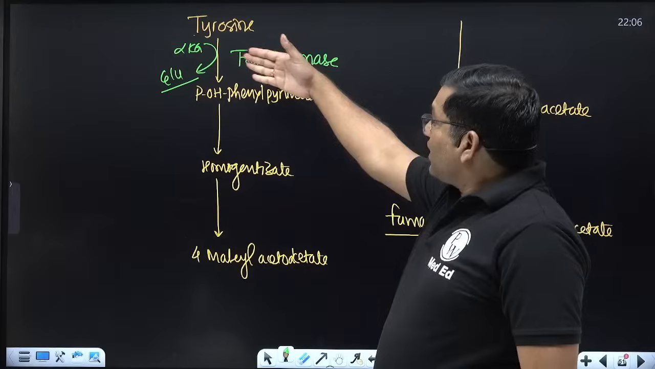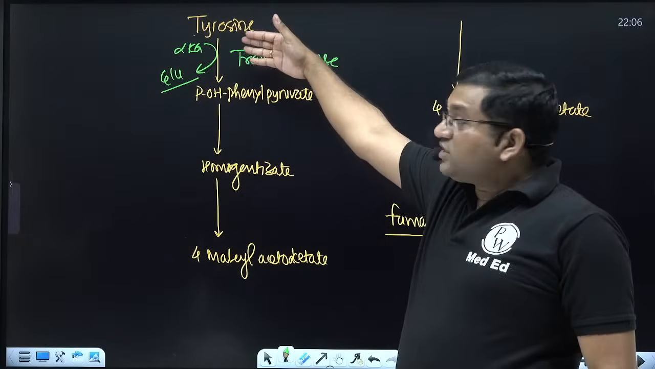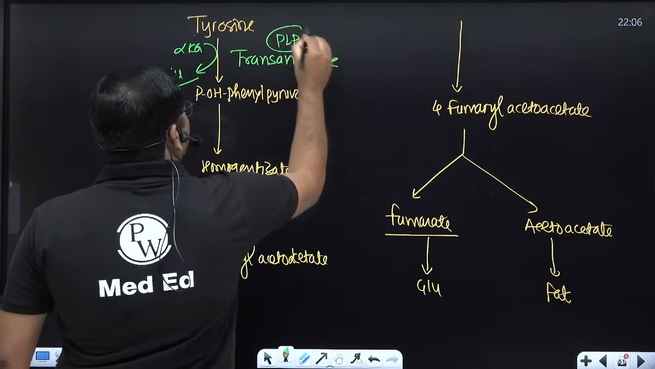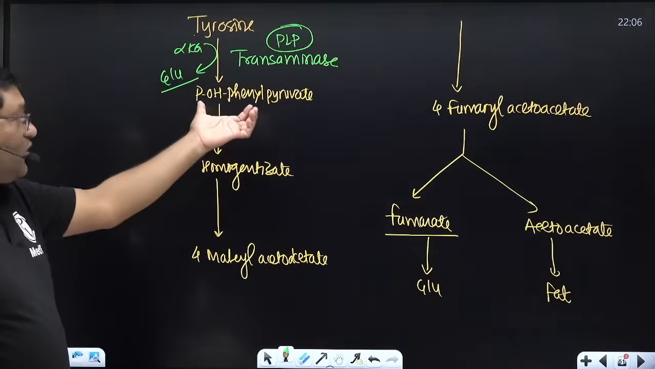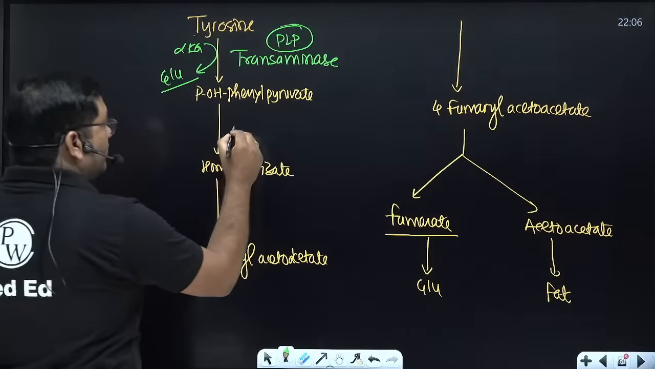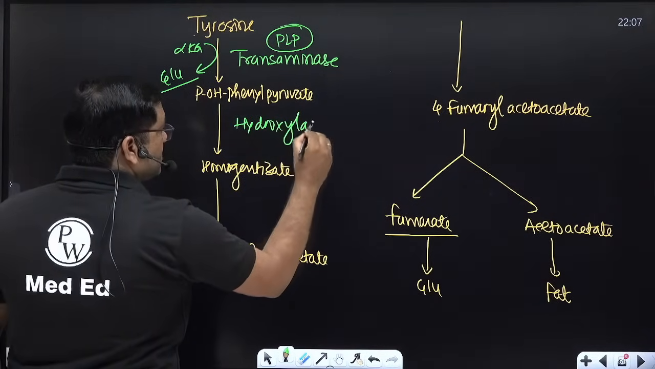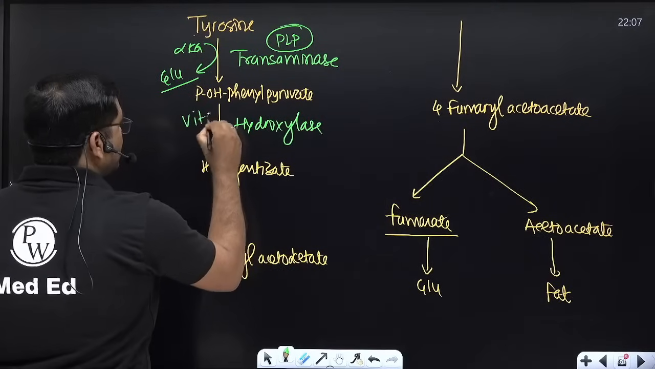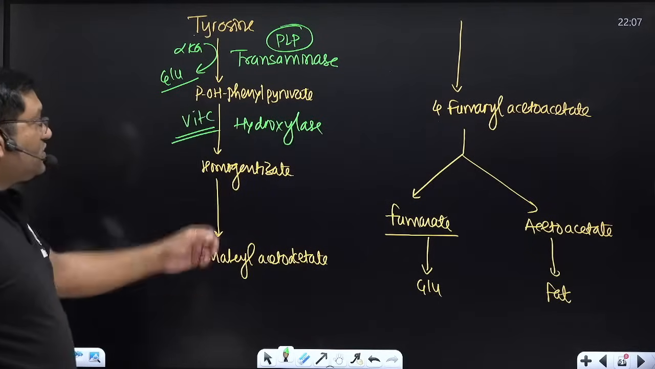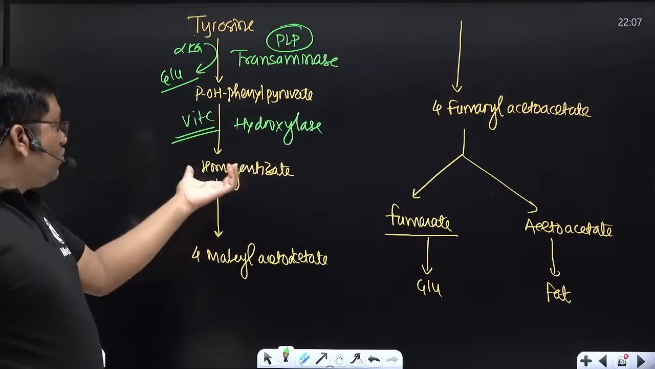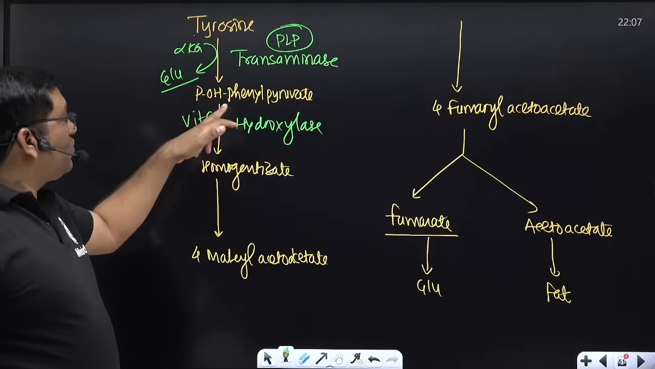Now this is by the transaminase, tyrosine transaminase, a pyridoxal phosphate dependent reaction. Tyrosine is converted into para-hydroxyphenyl pyruvate. Now para-hydroxyphenyl pyruvate hydroxylase, this is a vitamin C dependent reaction. Vitamin C is required here. So para-hydroxyphenyl pyruvate is converted into homogentisate. Homogentisate is nothing but the para-hydroxyphenyl acetate.